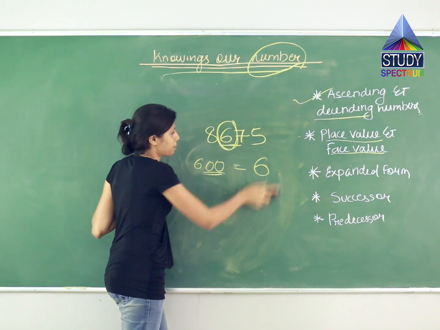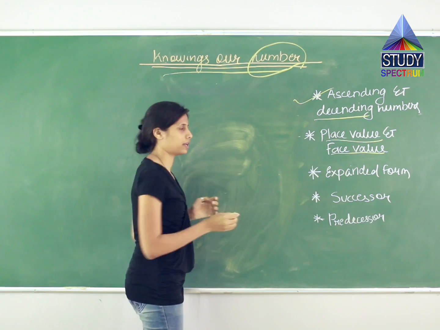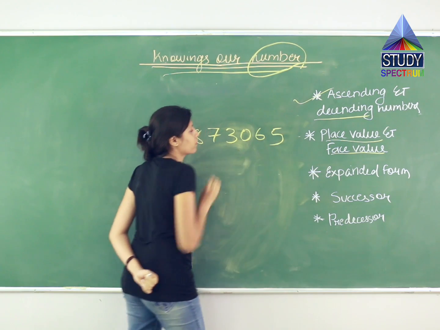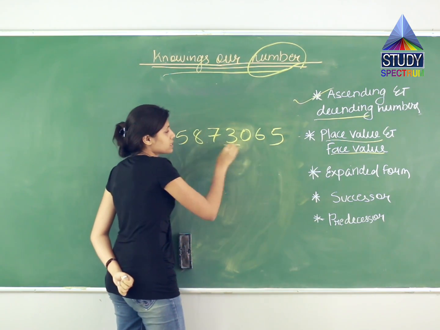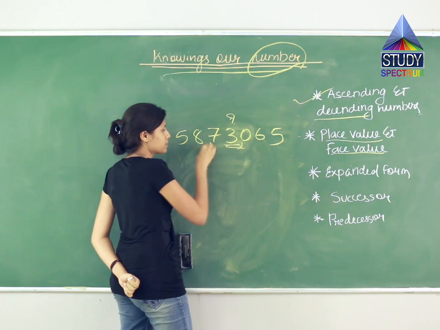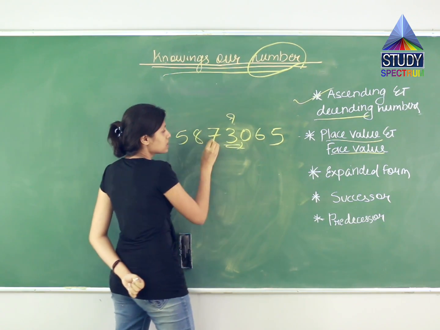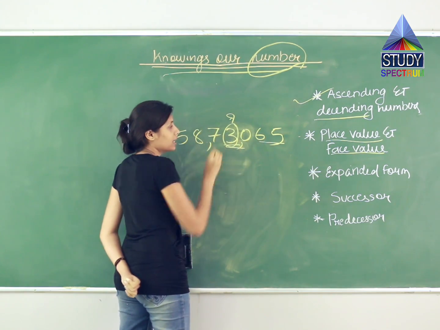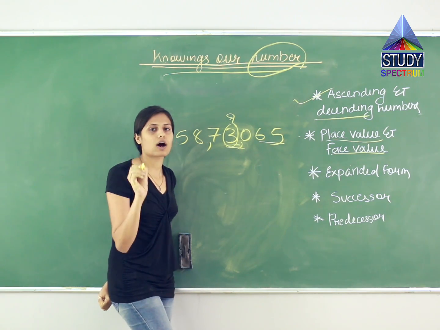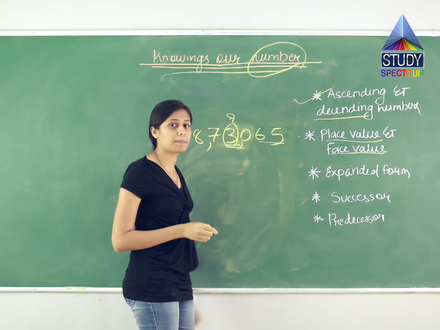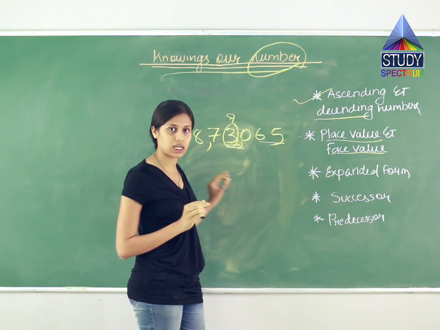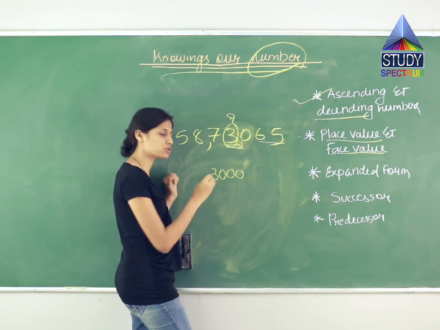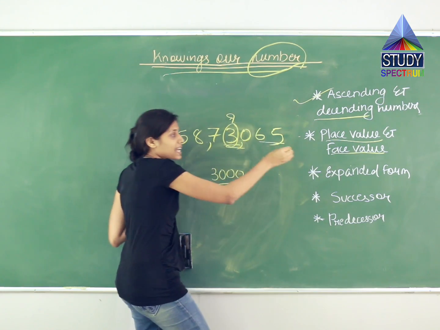Let us take some more examples. Let us take a bigger number, for example 5873065. Okay, this is the number. If I ask for its place value, how will I read it? 58,73,065. So what did I read? 3,000. What is the place value of this? The place value of this 3 is 3,000. Understand, 3 followed by 3 zeros comes to how much? 3,000. So what is its place value?